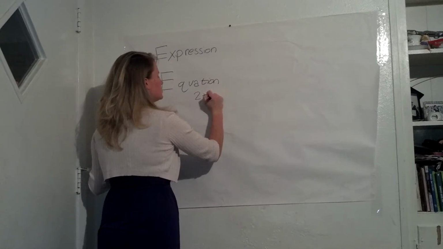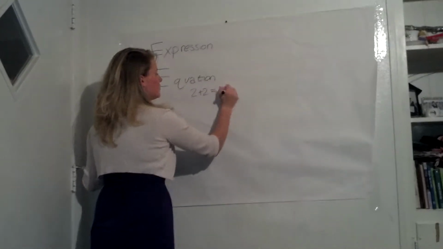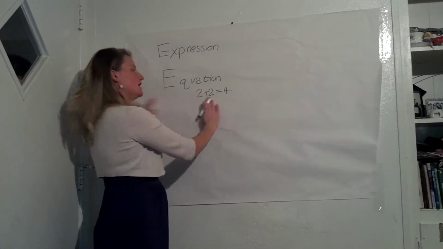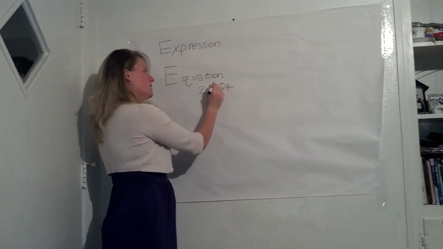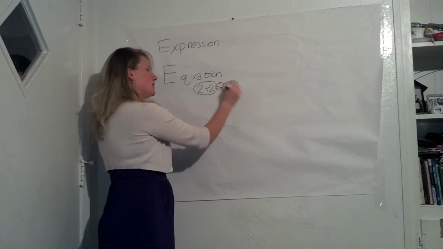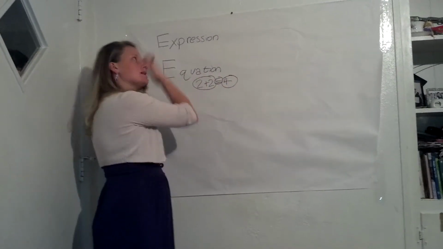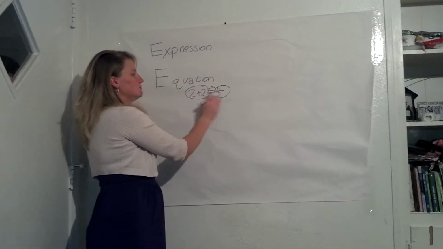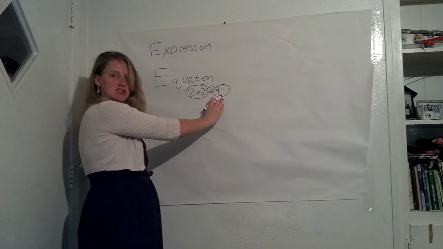2 plus 2 equals 4. That's an equation because we have two parts that equal each other. We have the equal sign, we have the part on this side, and the part on this side. So an equation is a kind of expression where there's two different parts that equal each other. 2 plus 2 equals 4. So that would be an equation.